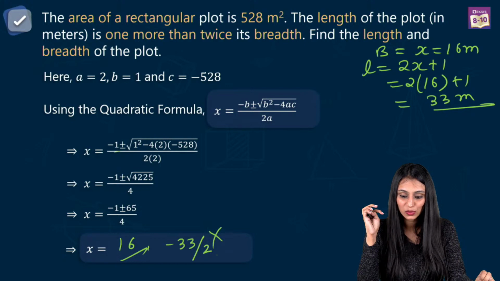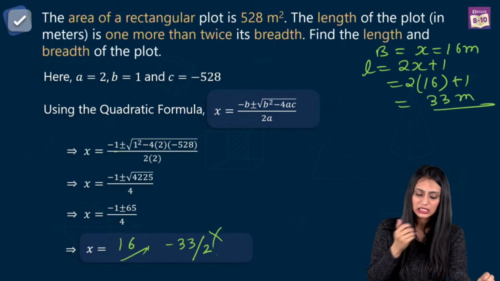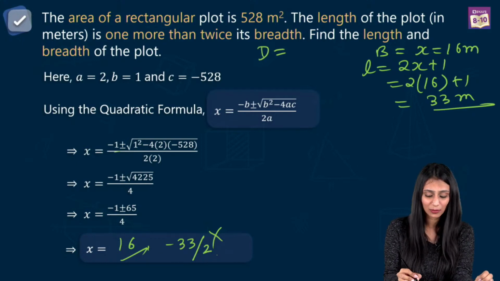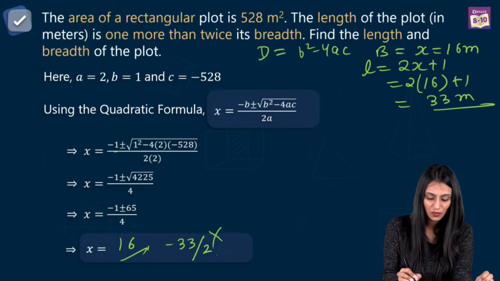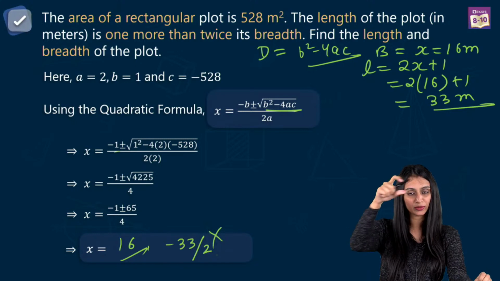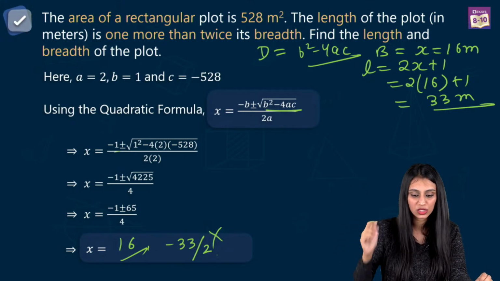Ma'am, it will be easy if we use D equal to b square minus 4ac. Yes, you can do that. Absolutely. See, in your books also, D is the discriminant, which is basically b square minus 4ac. Instead of writing this entire thing, b square minus 4ac, you can use D also.